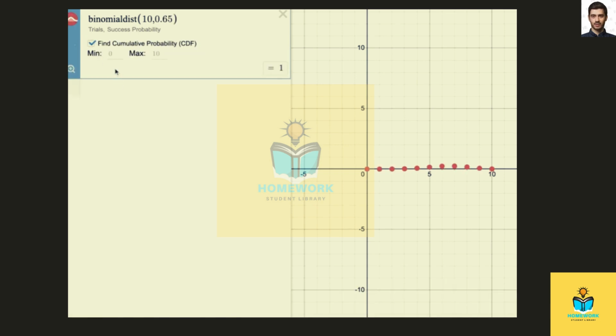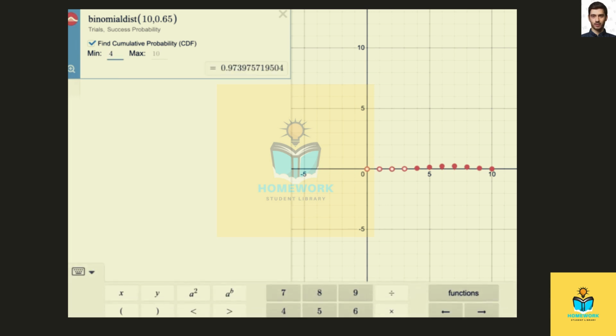You would click the CDF, and the question is, in a sample of 10 users, what's the probability that more than 3, not 3 or more than 3, so that would be 4 or more. So we've set the minimum to 4, that would be 0.974 or 97.4%.